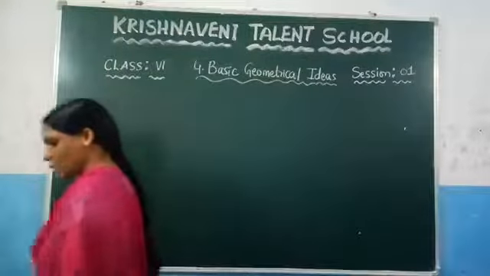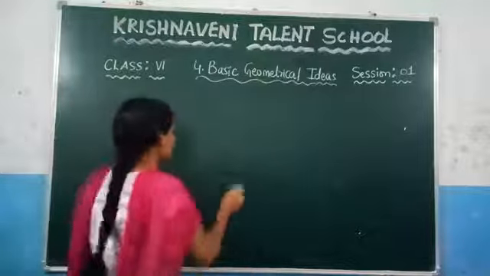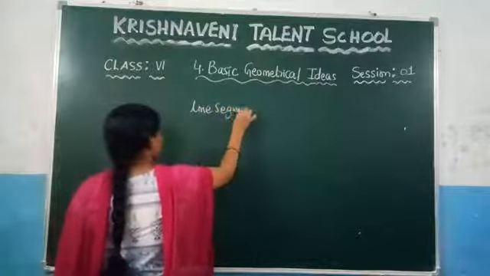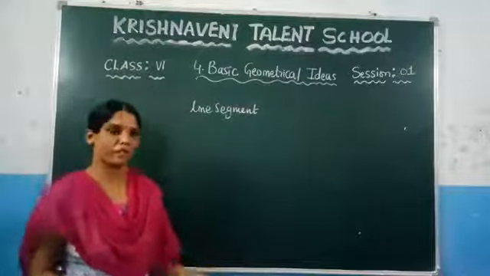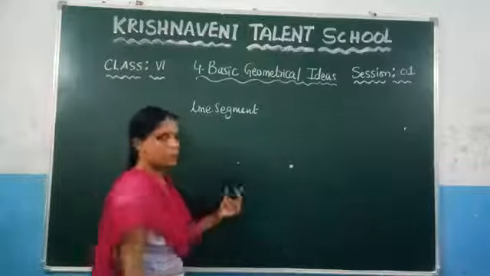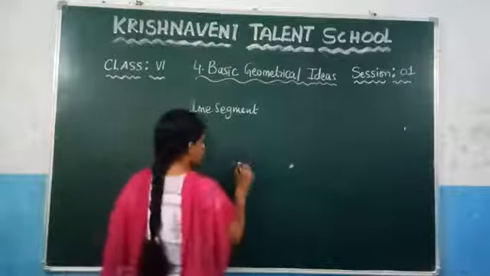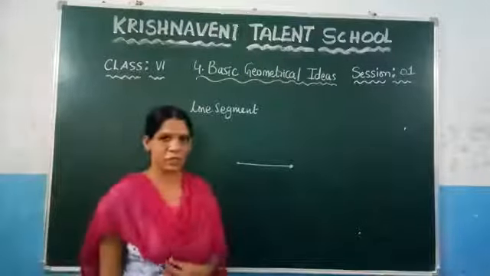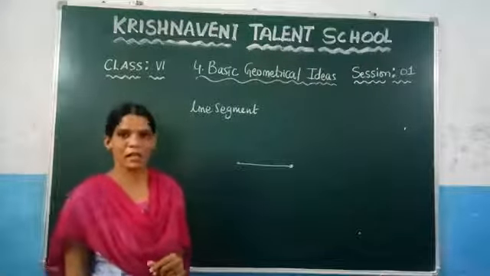Now after that we are going to learn about the definition of the line segment. What is meant by a line segment? If you take any two distinct points, distinct meaning different points, in a plane, you know that the points are denoted by a dot, right? And if you join these points like this, you will get one line segment. That means if you take any two distinct points and join them in the form of a line, we call it a line segment.